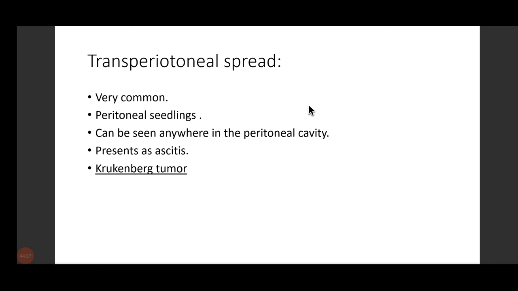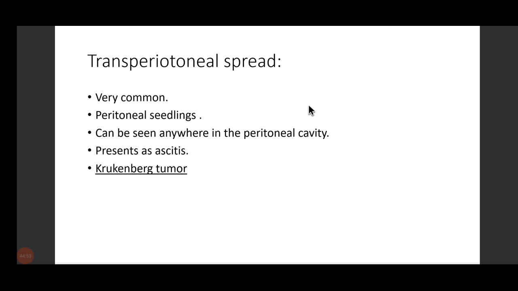Okay. Now, these transperitoneal spread, they will present as ascites. Let me tell you a case. A patient has come with fluid in her stomach, ascites. She came into the medicine department. You did the peritoneal tapping. Fluid has been taken out, fluid has been sent for cytology.